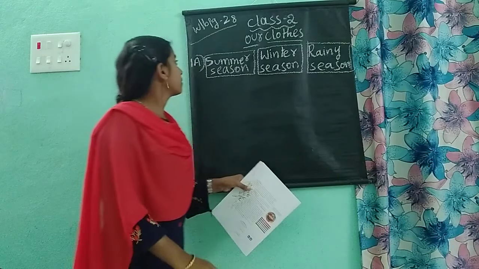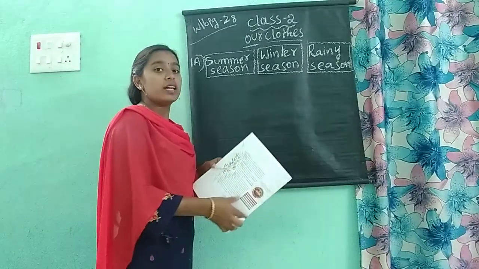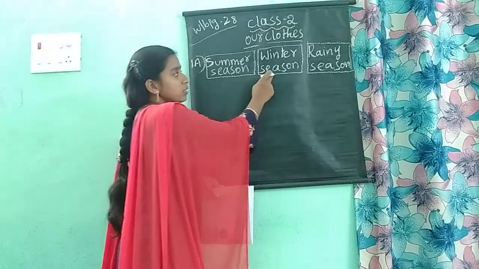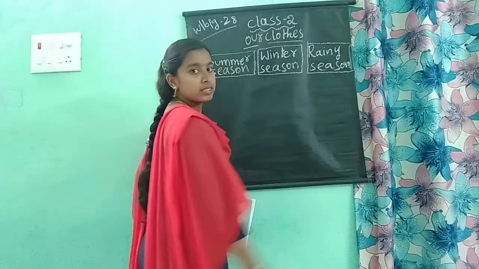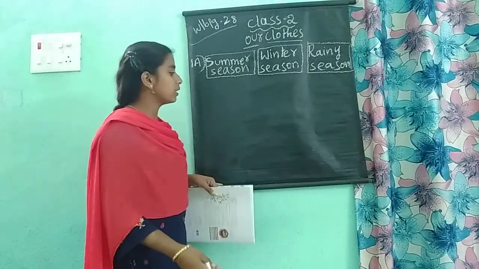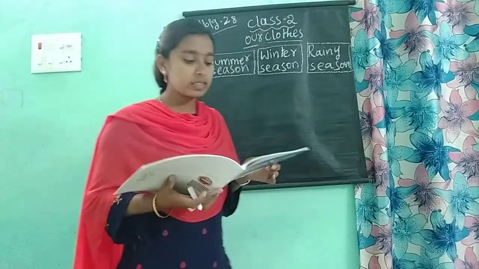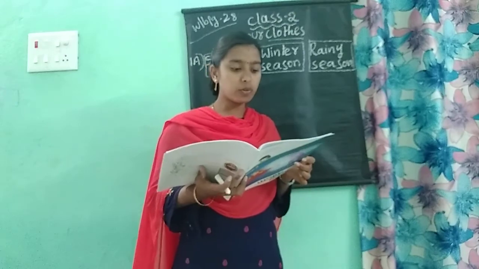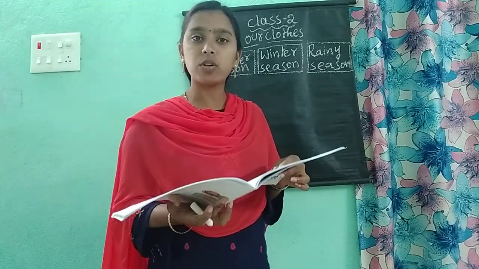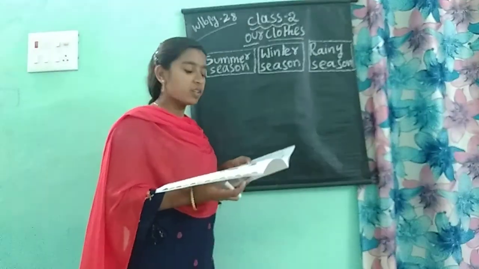Okay children. First question answer is name the different seasons. The seasons are summer season, winter season, rainy season. Okay. Summer season, winter season and rainy season. Write neatly children. And what is the second question? What type of clothes should we wear in summer season? In summer season, which type of clothes will you wear? Already we had learned which type of clothes we should wear in summer season.